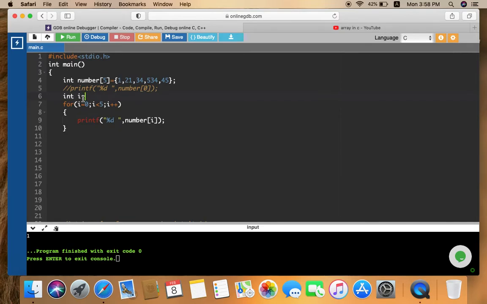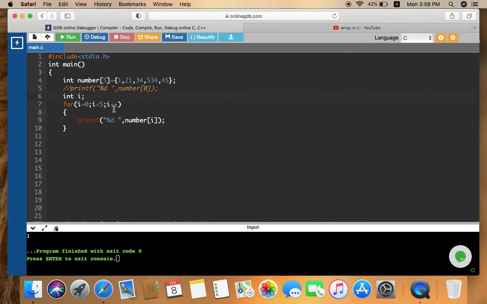Integer value i, and in the for loop I initialized i as 0. After that I mentioned the condition i is less than 5. Why have I taken i less than 5, not less than or equal to? Because if the size of my array is 5, then what is my highest index number? That is 4, and 4 is less than 5. My last condition is satisfied. There is no fifth index in an array of size 5. That's why I have not written the equal to sign.